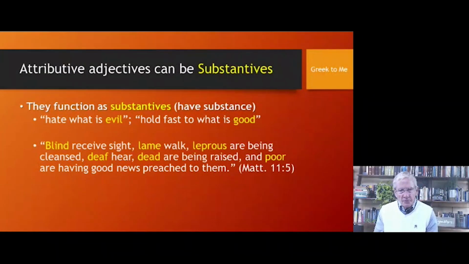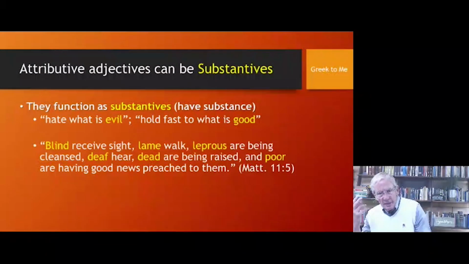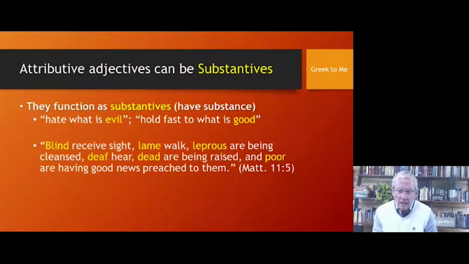And then in Matthew 11, in Jesus' response to the Baptist's two messengers, look at the number of adjectives here that are used as substantives, referring to people. Blind, lame, leprous, deaf, dead, and poor. All of those are adjectives that are used substantively, and they refer to people.